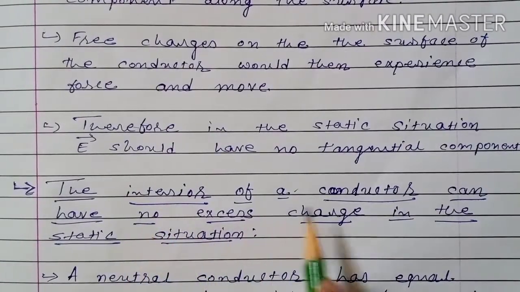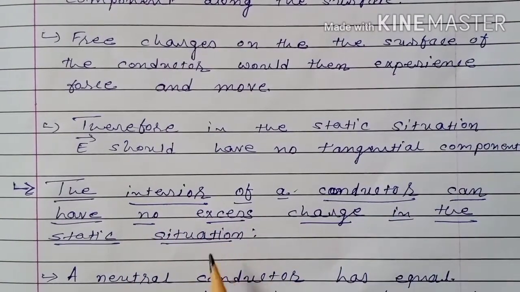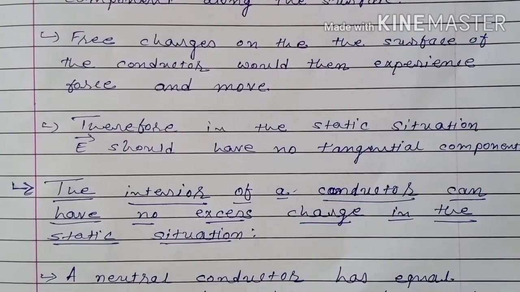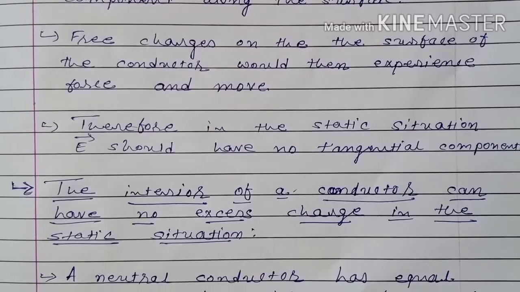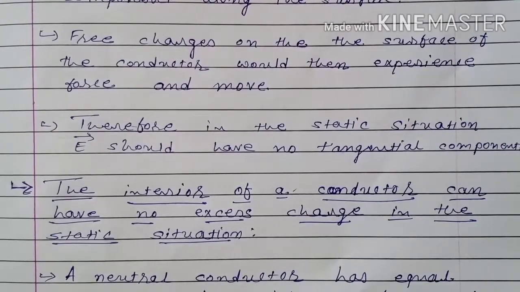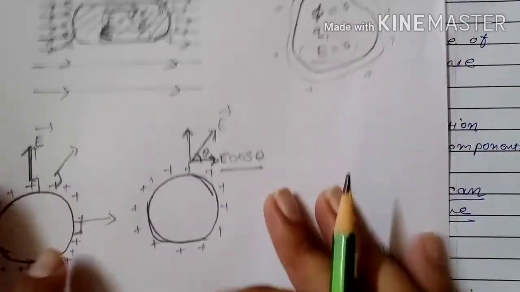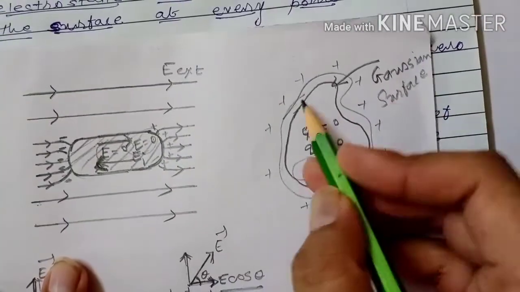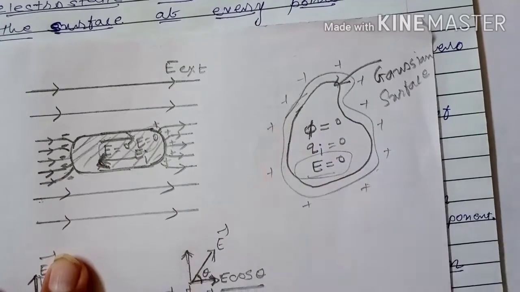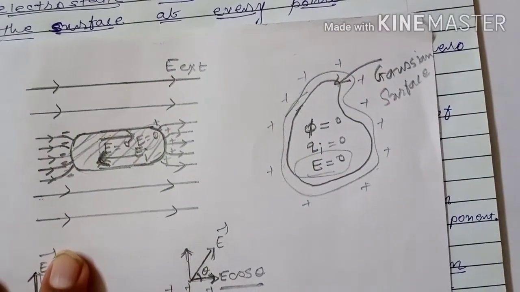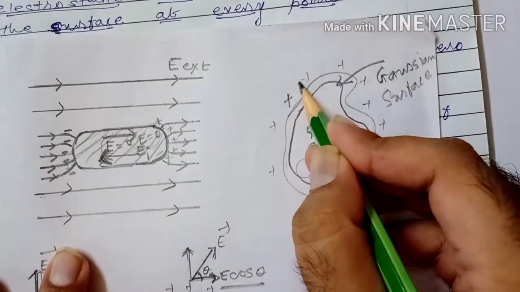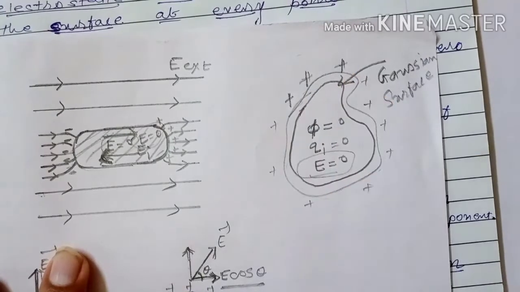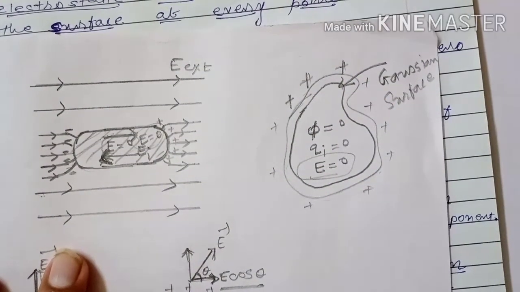Now, the interior of a conductor can have no excess charge in the static situation. In the static situation, all the excess charge resides on the surface of a conductor and there isn't any charge inside the conductor. Here you can see whenever any conductor is charged, this excess amount of charge always lies on the surface of a conductor.